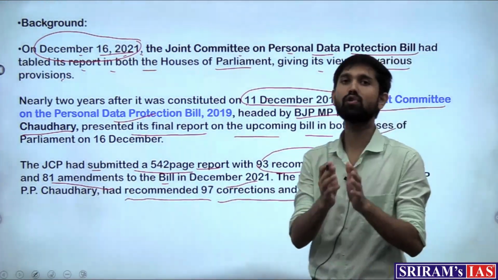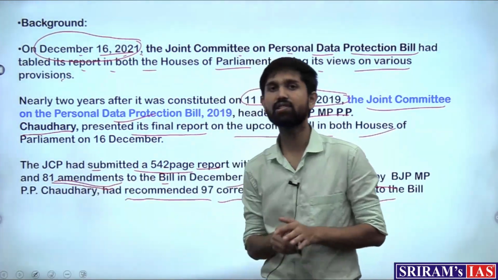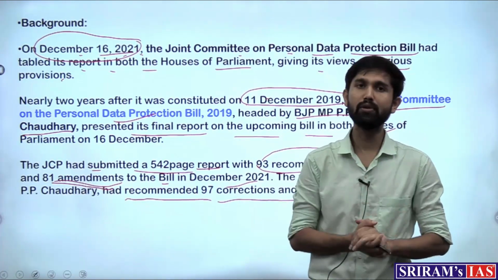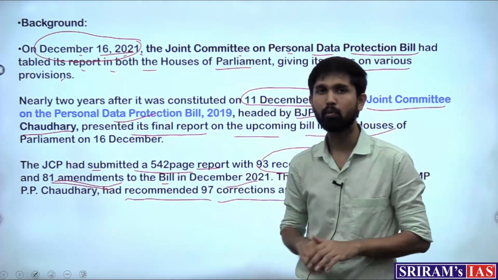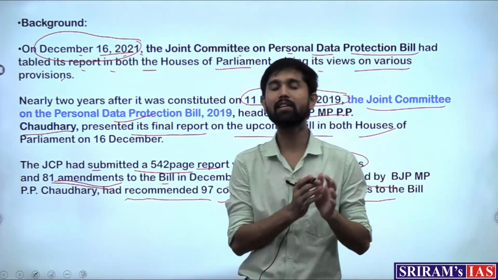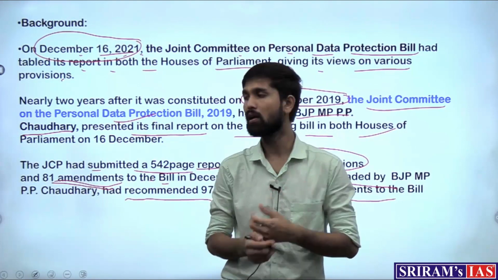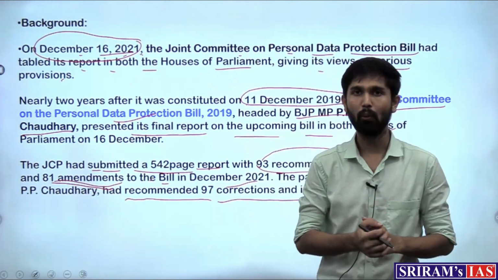So where there were so many improvements suggested and 81 amendments suggested, the government thought it prudent to bring out a new law itself rather than amending the old law with so many improvements. That has been the reason why the union government has withdrawn the data protection bill, and a fresh bill with the improved suggestions and recommendations will now come forward.